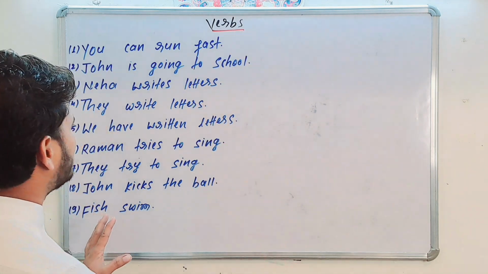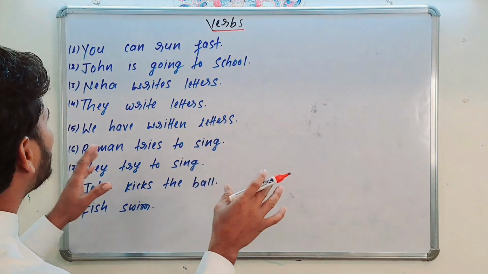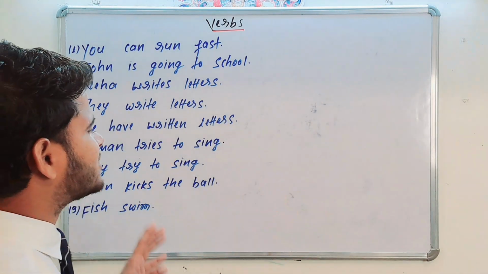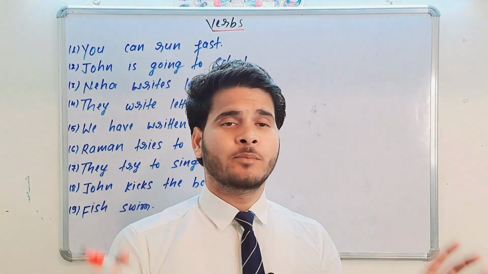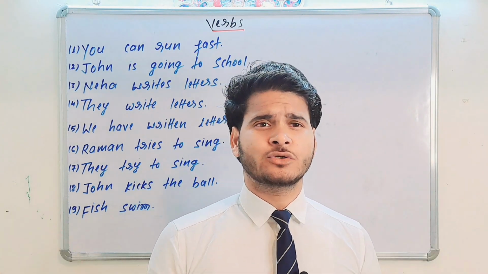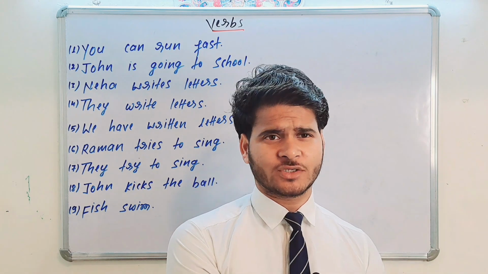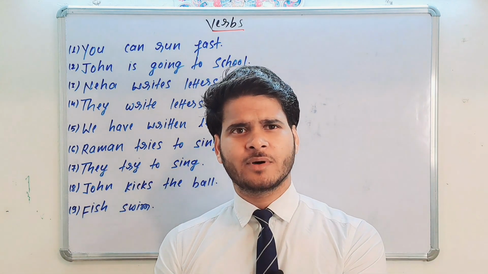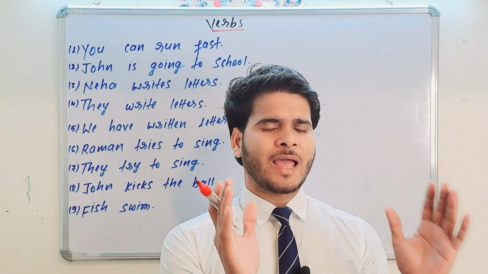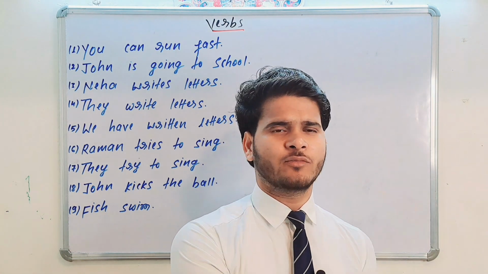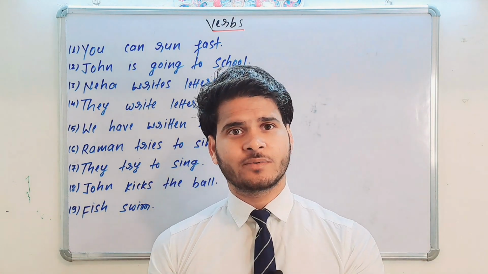So this is verbs. First sentence: you can run fast. I already told you, verb is divided into two parts: helping verb, also known as auxiliary verbs, and main verbs. Helping verb, or auxiliary verb, is further divided into two parts: modals and primary auxiliary verbs.